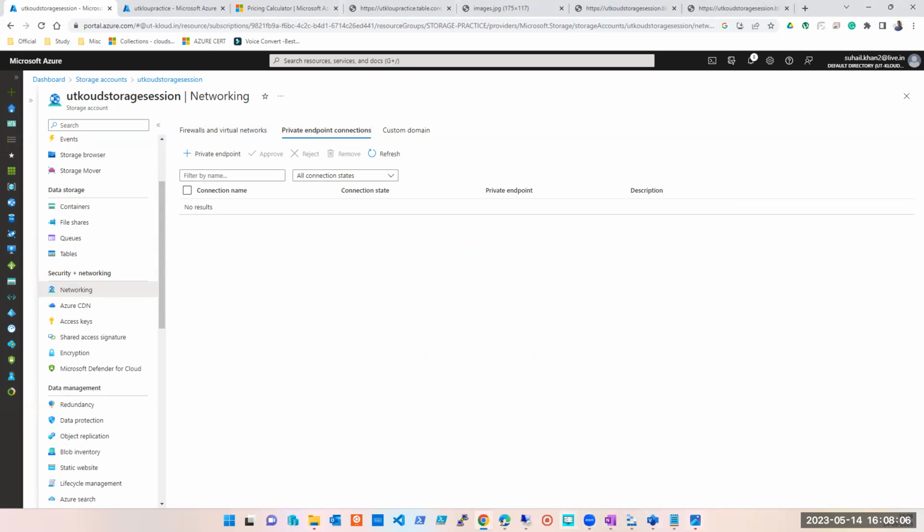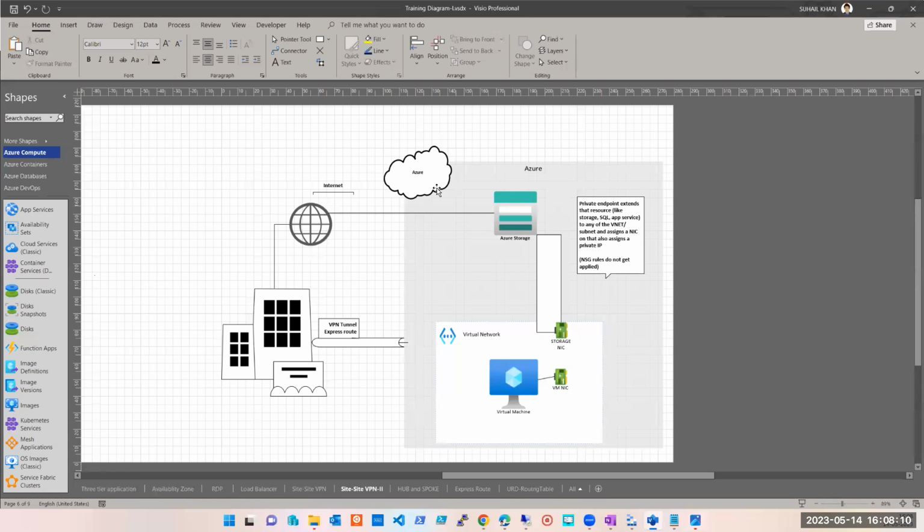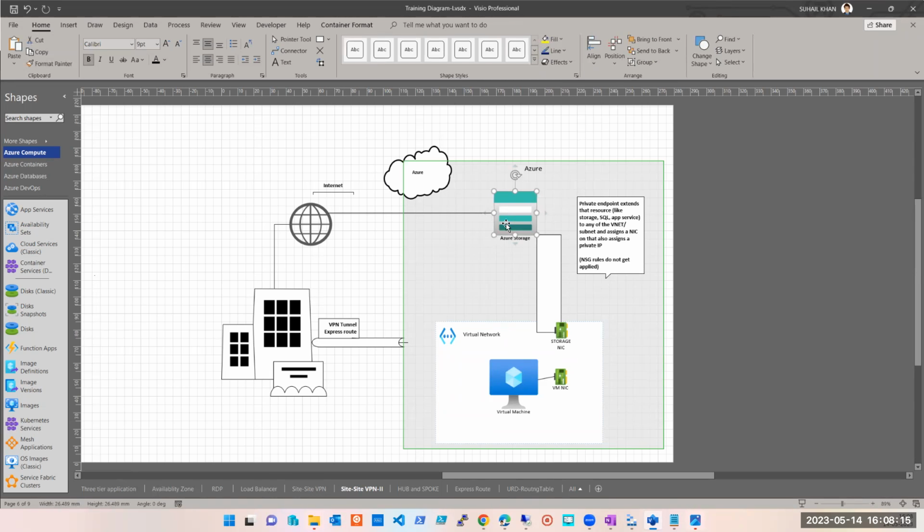Let me open one file. Here it is. This is your storage account, guys. Normally how is it being accessed? Even if your virtual machine is there in the same virtual network, कि आपने ऐसा भी कर रखा है ना कि only from this virtual network this storage account should be accessible. Let's say कि आपने public access रखा है, तो anyone can access your storage account. Anyone from here, anyone can access your storage account. Anyone, on-prem, browser वगैरह. This is clear to all.